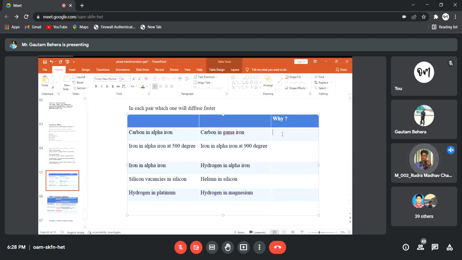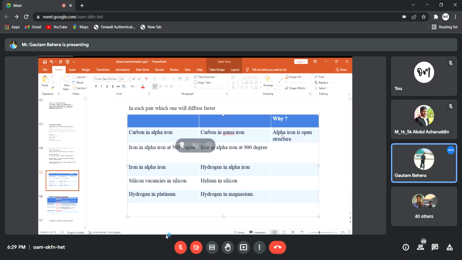Sir, carbon in alpha iron. Yes, carbon in alpha iron. Very good. What is the reason? BCC structure. BCC structure means what? Justify it. Alpha iron is an open structure, so the packing efficiency is less. You remember, no? Carbon can easily diffuse in BCC because it is an open structure, but gamma iron is a close packed structure, FCC, right?